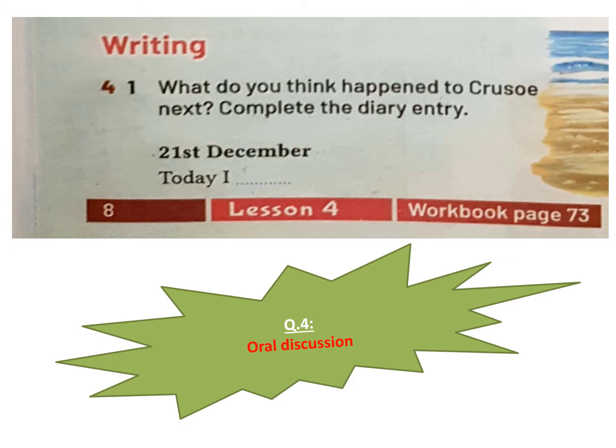We will start from the last event, that he found a cave, and we will complete the actions. Imagine what might happen to him later. Take care that the tense should be in the past and take care of the punctuation marks. Now start, write about 3 or 4 lines about the 21st of December, starting with the words: Today, I.